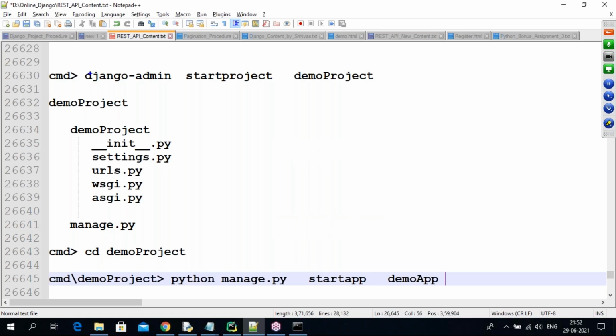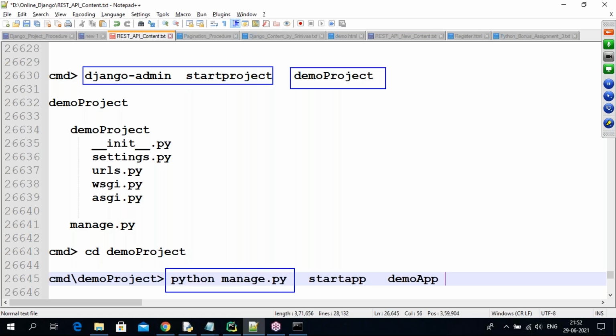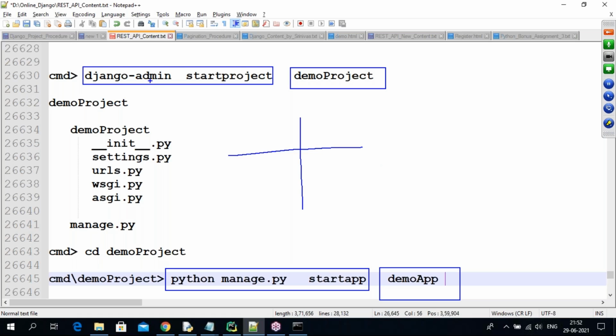So you can see django-admin startproject is fixed, project name user defined. python manage.py startapp is fixed, app name user defined. Startproject is followed by the project name, startapp by the app name. These commands are very important; we use the same commands regularly from day one to the end. In the material you get how to create the project, the command, how to change the directory, the command, what files you get after creating the project with an explanation of every file, and what files you get after creating the application.